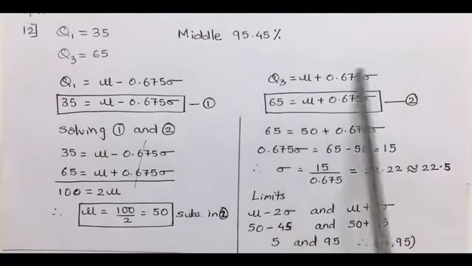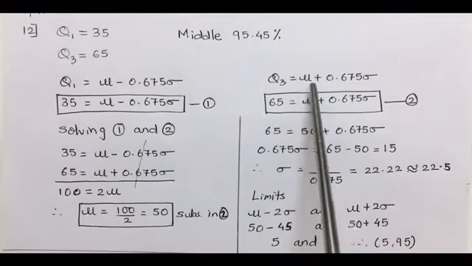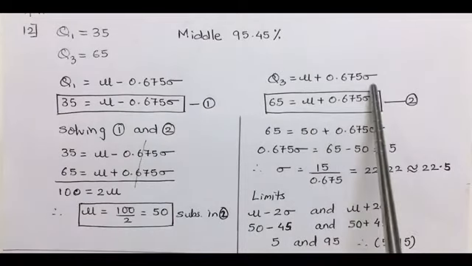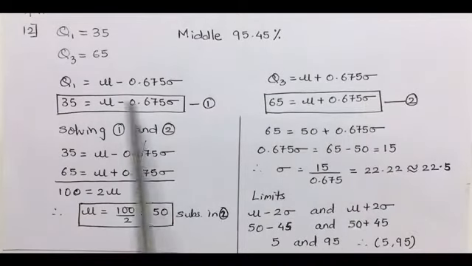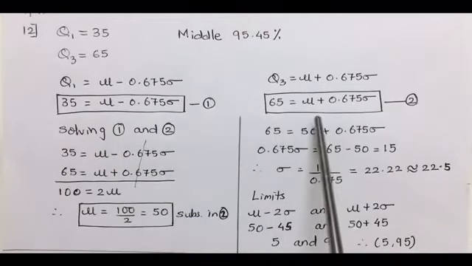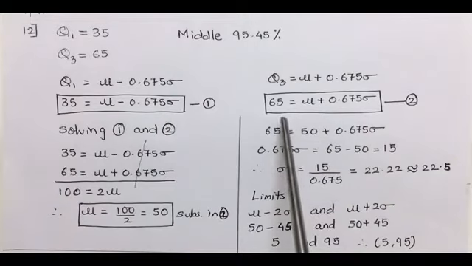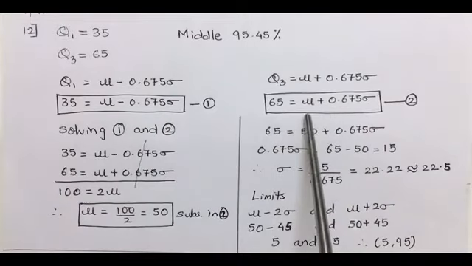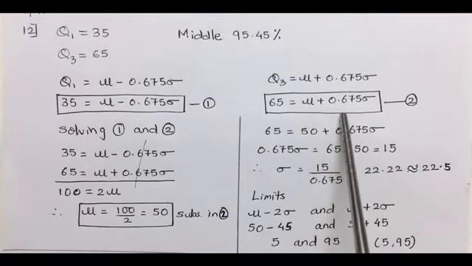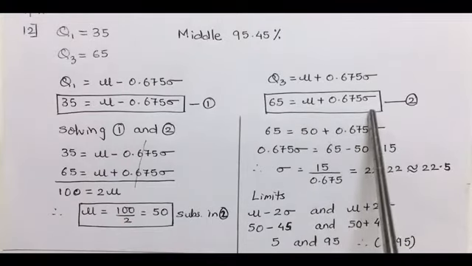Taking the second value, that is Q3, as mu plus 0.675 sigma, keeping the value of Q3 as 65, we get another equation: 65 is equal to mu plus 0.675 sigma. This becomes equation number 2.